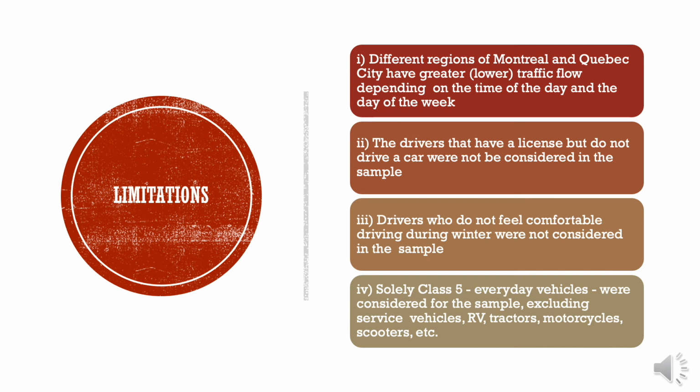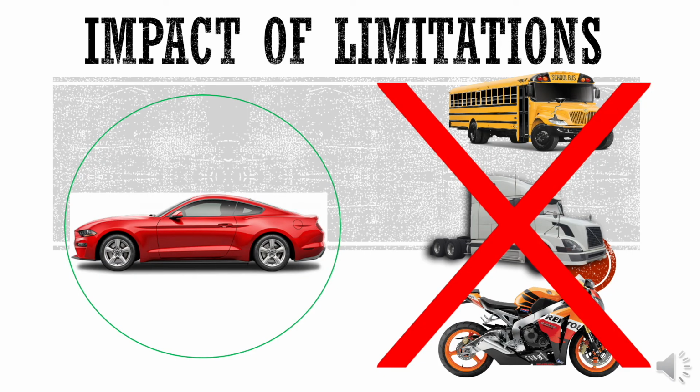Different limitations were found, but one example would be that different regions of Montreal and Quebec City have a greater or lower traffic flow depending on the time of the day and the day of the week. These limitations did impact our study. In fact, since we only considered Class 5 drivers, the results obtained are not exactly representative of the entire population of drivers in Montreal and Quebec City. For instance, trucks might be more driven by men, which in that case would change our result.